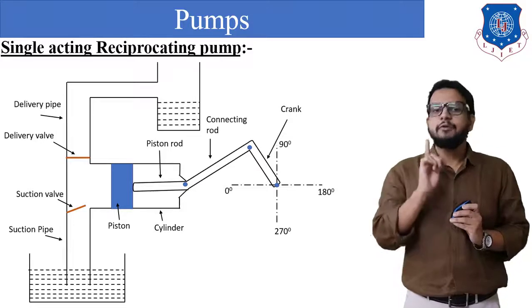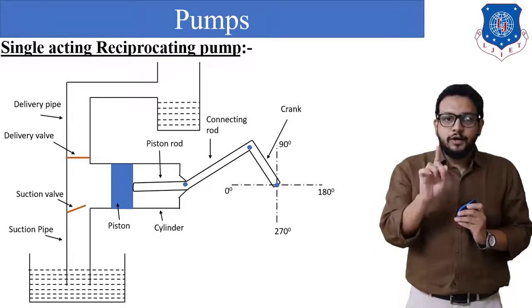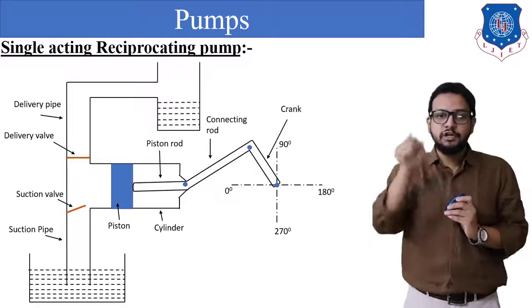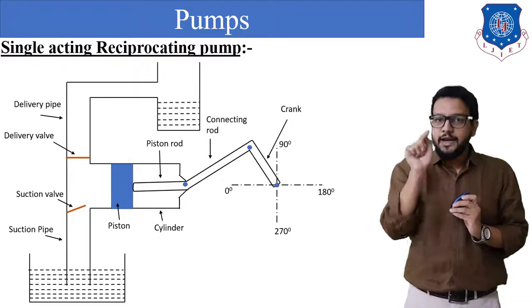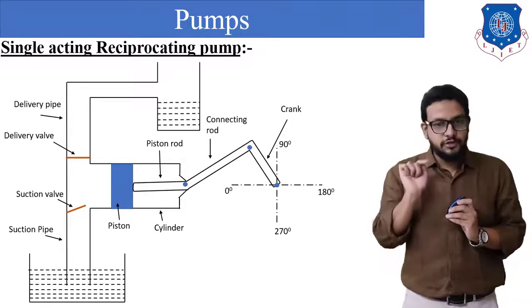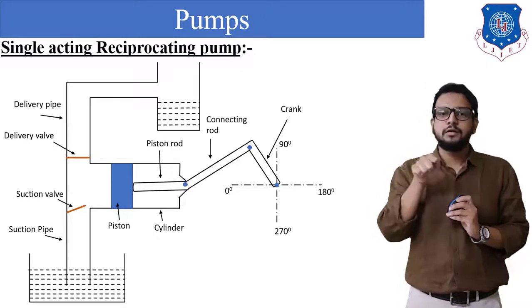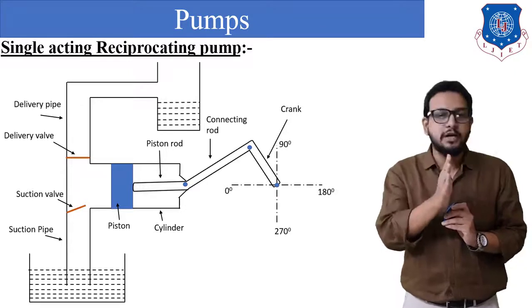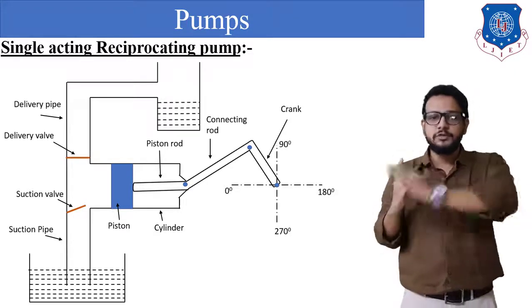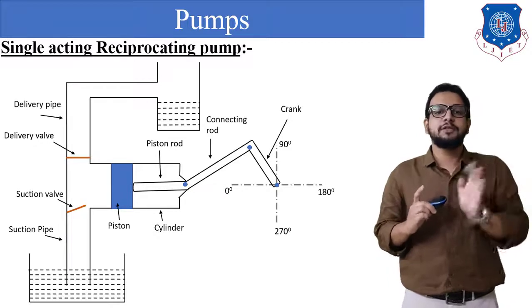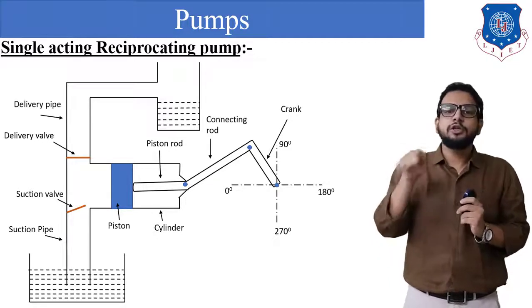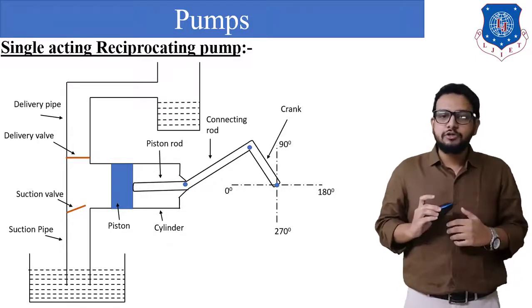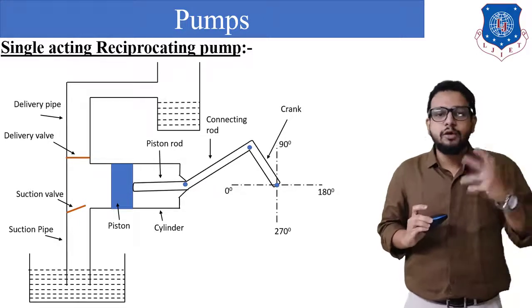Remember that a pump is a power absorbing device, which means during the working of a pump, first we supply electricity to an electric motor. The motor generates mechanical power, and that mechanical power is given to the pump shaft, which means the shaft of the pump will rotate. As the pump shaft rotates, the crank rotates, and that motion of the crank is transmitted to the connecting rod, which performs an oscillatory motion, and finally that motion is given to the piston. So remember, the rotary motion of the pump shaft is converted into the linear motion of the piston. Now let us understand how it operates and how it delivers water from a sump to a delivery tank.